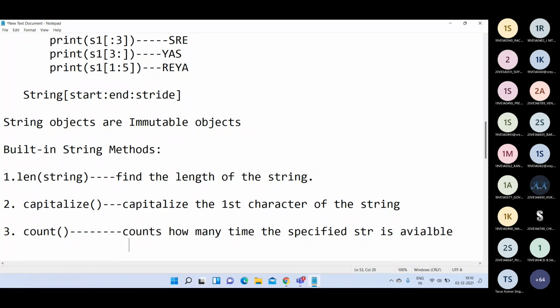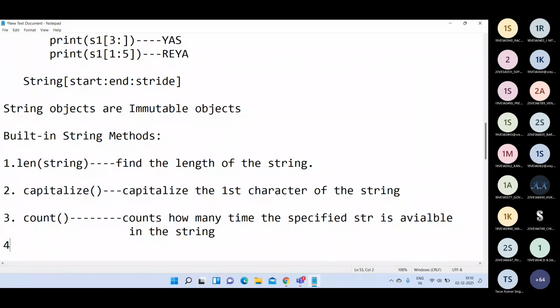How many times the specified str is available in the string object is returned by the count function. That means the count function always gives integer values. Are you following?